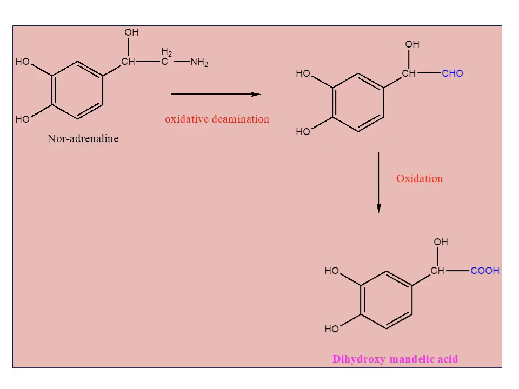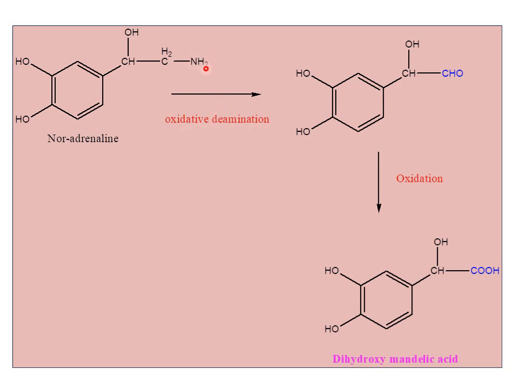See the first one, metabolism of noradrenaline in the presence of monoamine oxidase enzyme. So this is the structure of noradrenaline. It consists of catechol as well as ethanolamine. In the presence of monoamine oxidase enzyme, it undergoes two steps: deamination followed by oxidation.